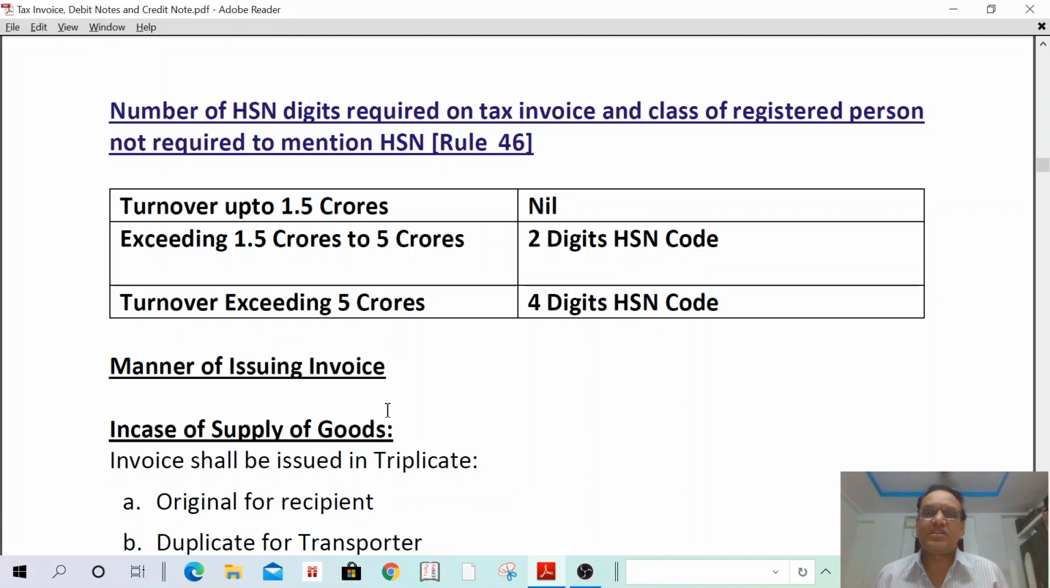A 2-digit HSN code is required to be mentioned. In case my turnover is exceeding 5 crores, then a 4-digit HSN code has to be mentioned. The same is mentioned here.